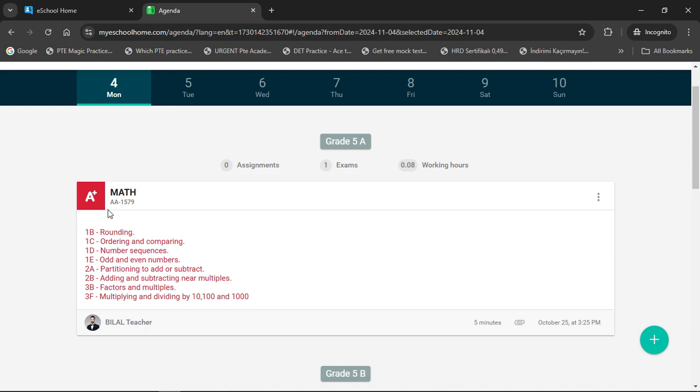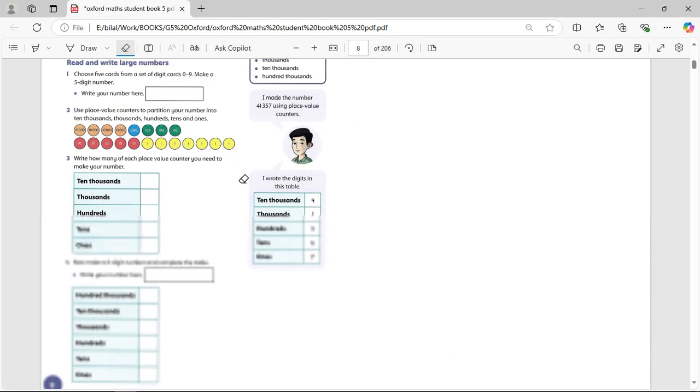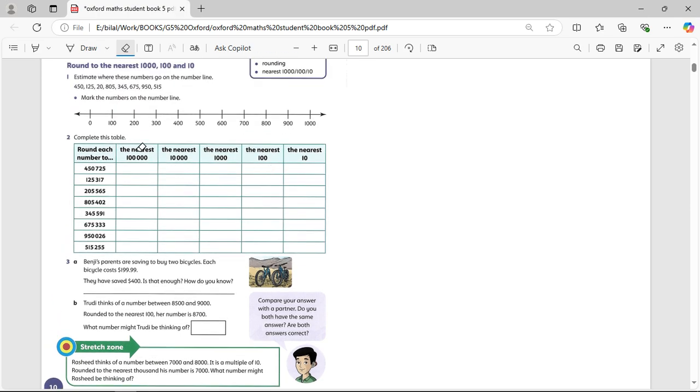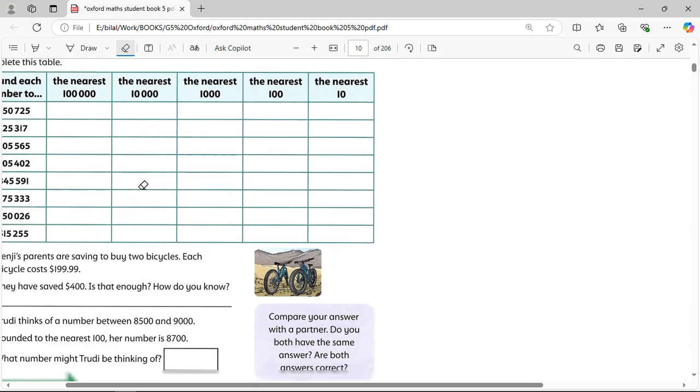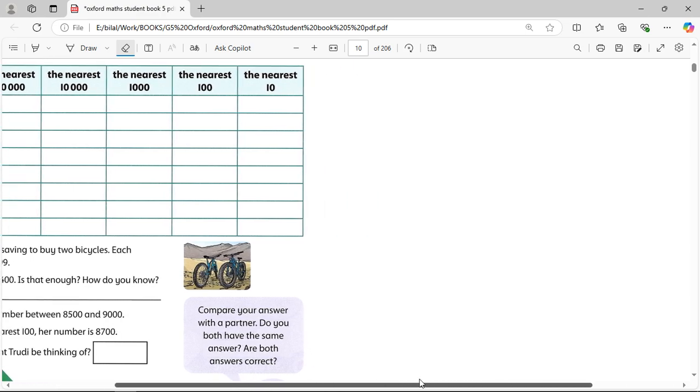Okay, let's see. We begin with rounding. Where can we find rounding? Here. If we begin with rounding, just come back to this table. Now, I'm going to make this table a little bit bigger. First of all, I just want to explain what we did in general.